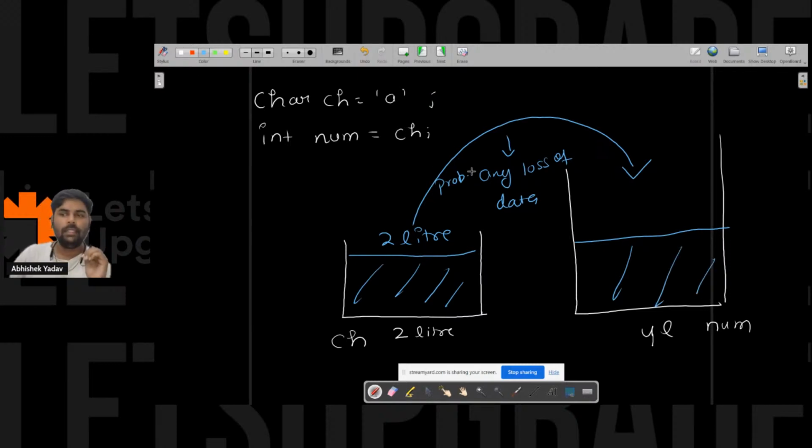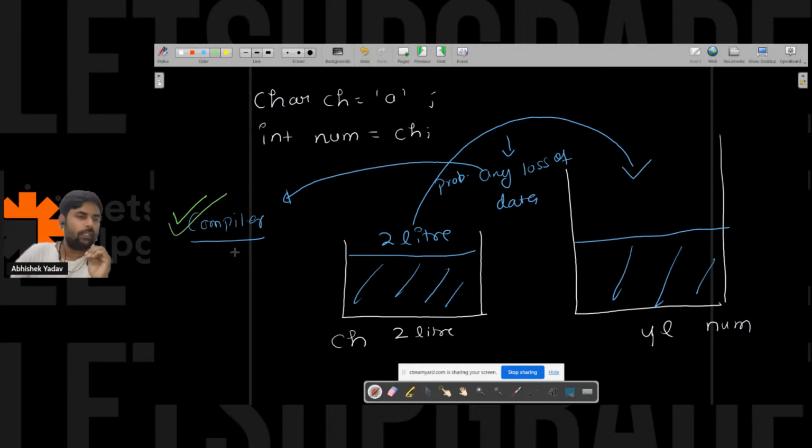So when there is no probability of loss of data, the compiler says, I will take care of this kind of conversion. Programmer, you don't have to think about this part. I will typecast it.